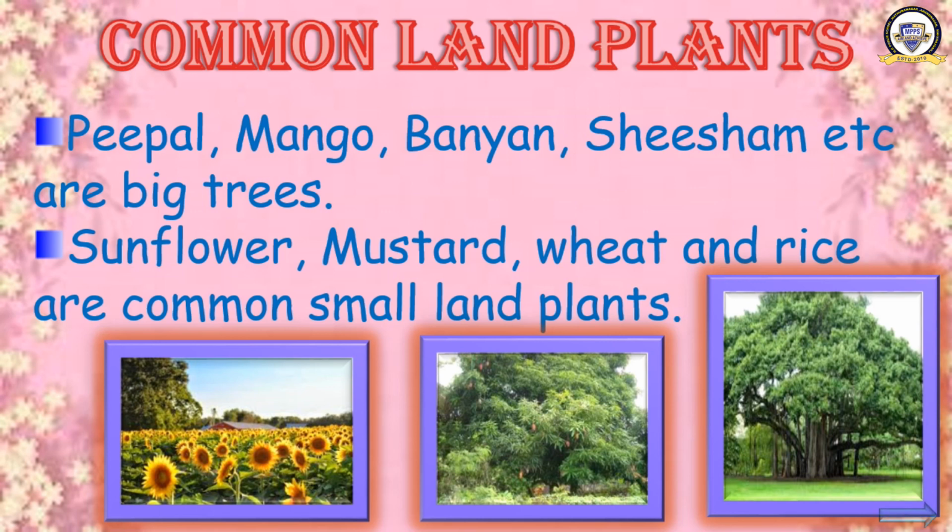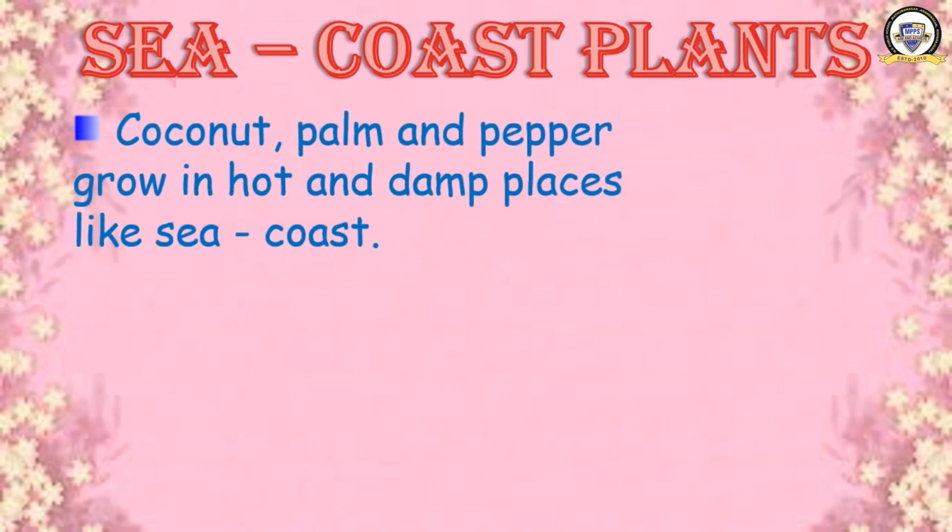Moving to the next type of plant, which is the seacoast plant. Let us see what the features of the seacoast plant are. Coconut, palm and pepper grow in hot and damp places like the seacoast. The seacoast is hot and damp.